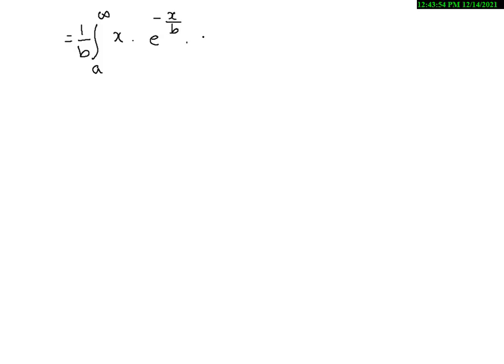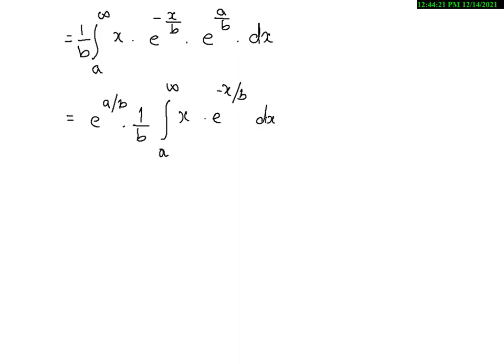One value is this, another is e power a by b into dx. Here e power a by b is a constant term, so I'll take it outside. E power a by b into 1 by b is constant, integral a to infinity x into e power minus x by b into dx.